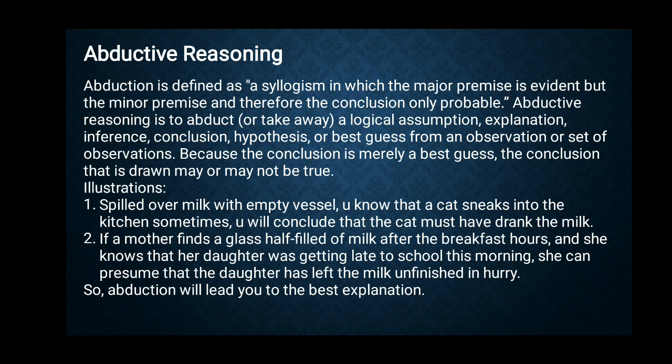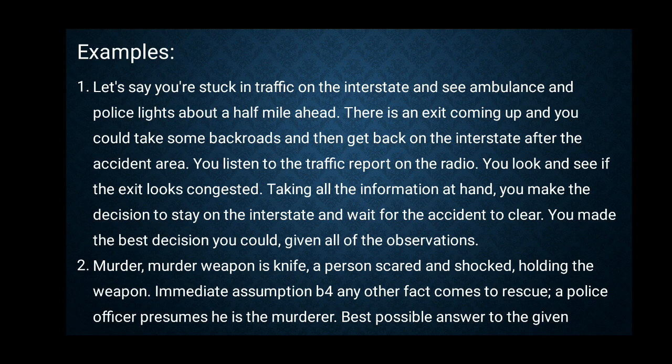Let us look at some other examples. First one says that if you are stuck in traffic on an interstate road and you see an ambulance and police lights about half a mile ahead, and there is an exit available where you could take some back roads and then get back on the interstate road after the accident area, and then you use some other information, that is listening to the traffic report on the radio, and you look and see if the exit looks congested or not, and basing on this information and the observations that you have just received, you make a decision.